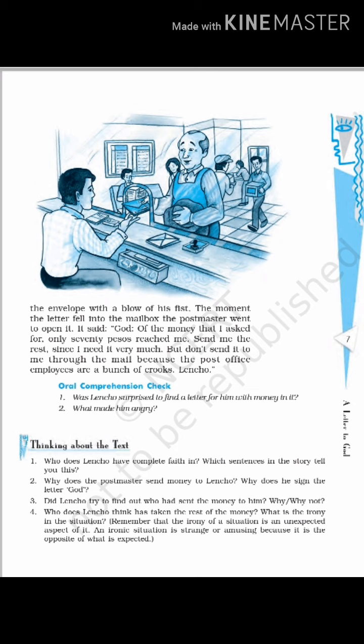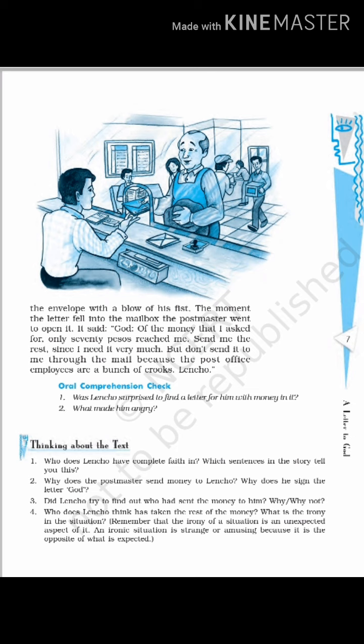It said, "God, of the money that I had asked for, only 70 pesos reached me. Send me the rest, since I need it very much. But don't send it to me through the mail, because the post office employees are a bunch of crooks." This means that Lencho doubted the people in the post office to have robbed him of the remaining 30 pesos.